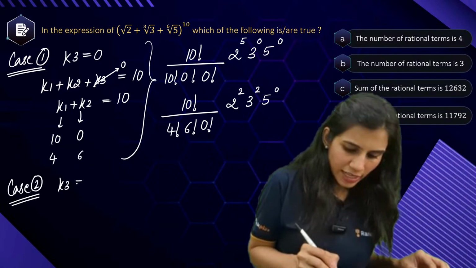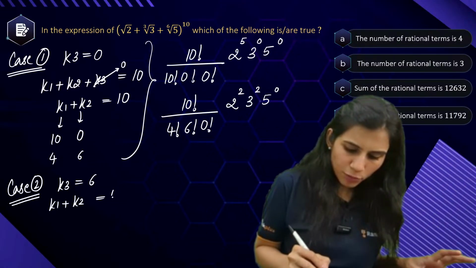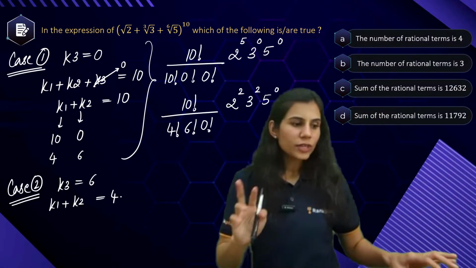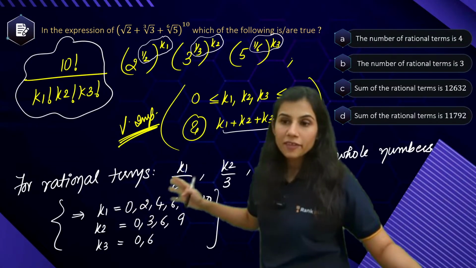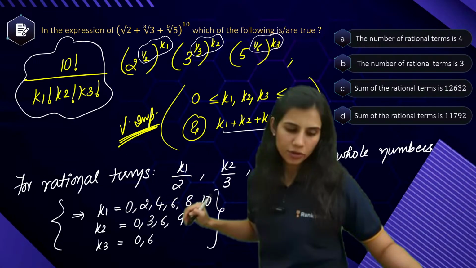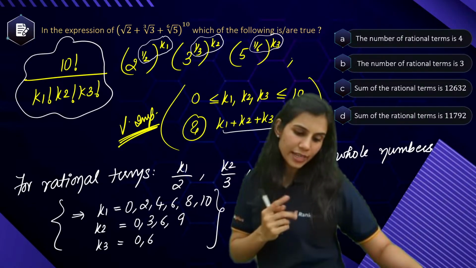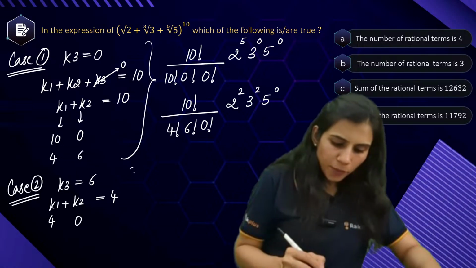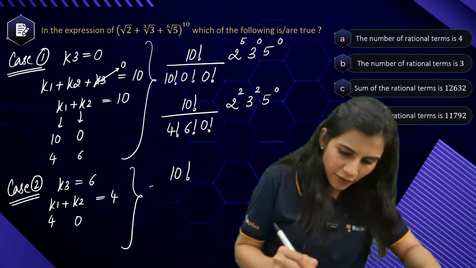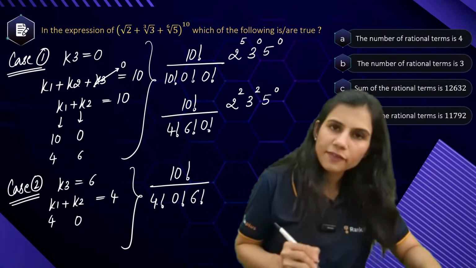When your k3 is 6 fixed, in that case k1 plus k2 will have to be 4, so that the total sum is 10. Now what are the possibilities from here of k1 and k2 to give me the sum of 4? If k1 is 0, no. If k1 is 4, k2 is 0. That's it. So from here I am only getting one term, 10 factorial upon k1 factorial, k2 factorial, k3 factorial.